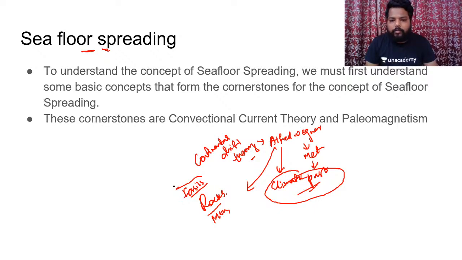In the continental drift theory, he said that during the Permian period, we had a single continental landmass called Pangaea, which was called a supercontinent, and it was surrounded by Panthalassa. Clear? And this was the thing which we discussed in the last lecture.